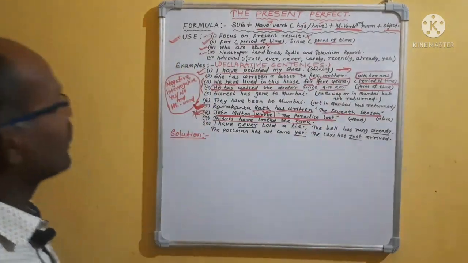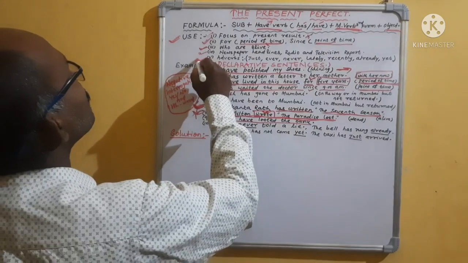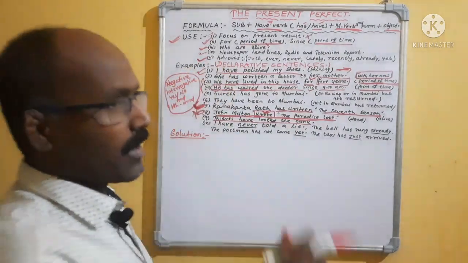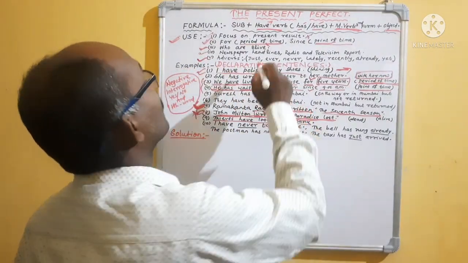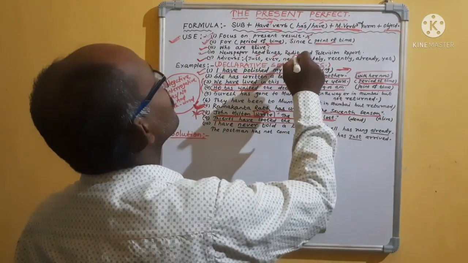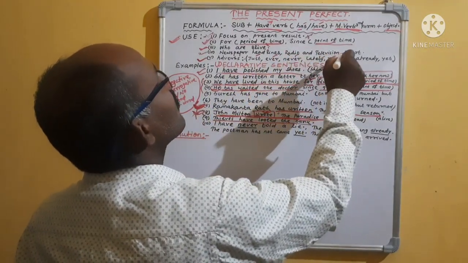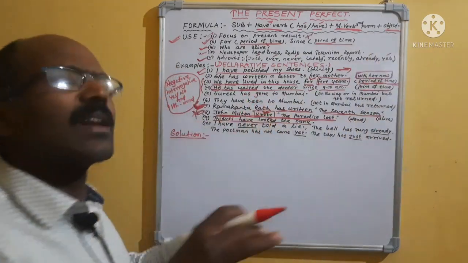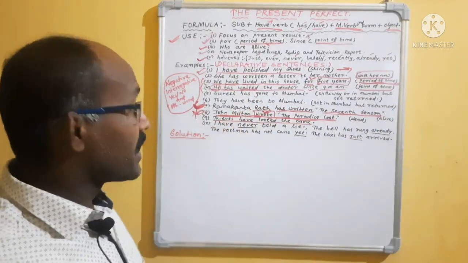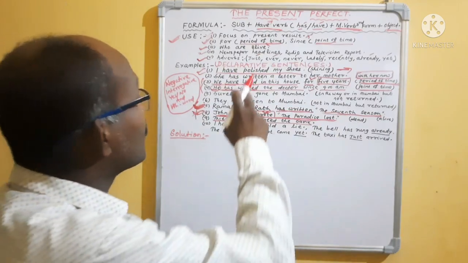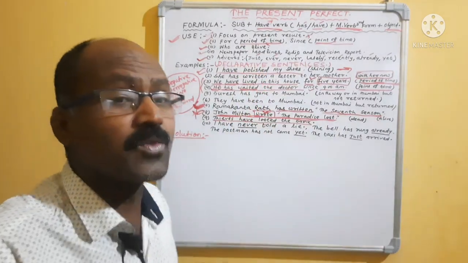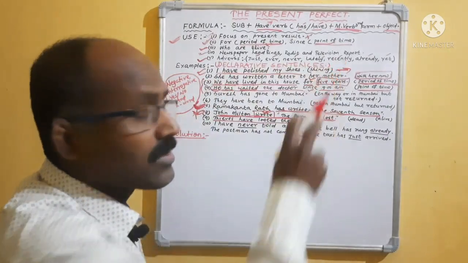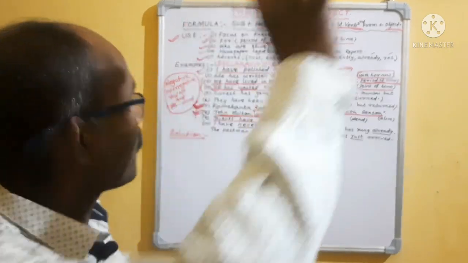Okay. Then come to adverbs. Please remember, I have simply written general adverbs: just, ever, never, lately, recently, already, yet. There are many more, but I have written these. If you are using these adverbs, they will carry present perfect.